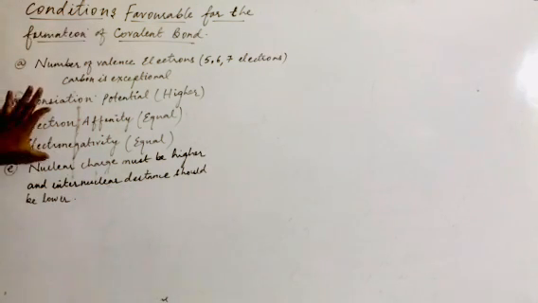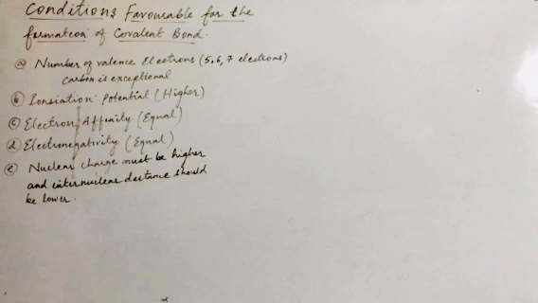It has been found that the two elements forming a covalent bond will have equal electron affinity and equal electronegativity. If the electron affinity and the electronegativity are found to be equal, then the condition will be more favorable for the formation of which bond? Electrovalent bond.